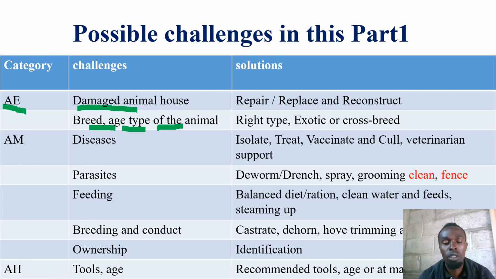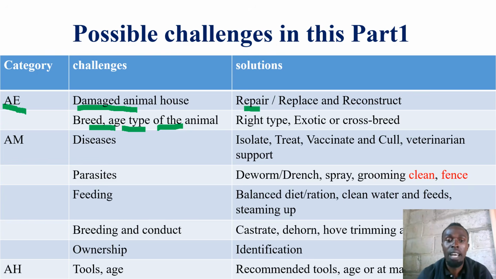This person intended to start a dairy animal unit, but instead of buying a dairy breed, went ahead to buy a beef type of animal and expects to harvest milk. That is also a challenge you have to note. I'm not saying they're exactly coming, but sometimes they may show up. So be conscious.